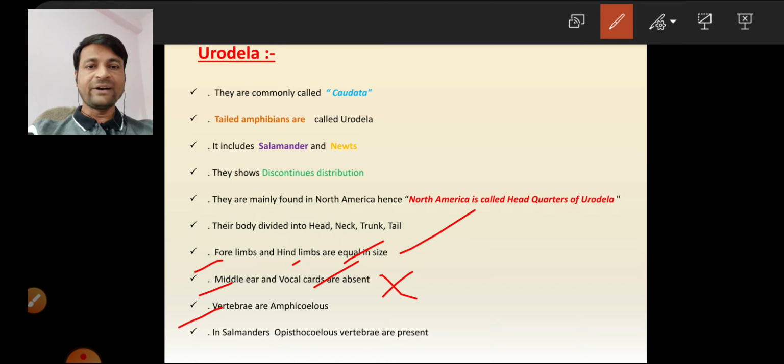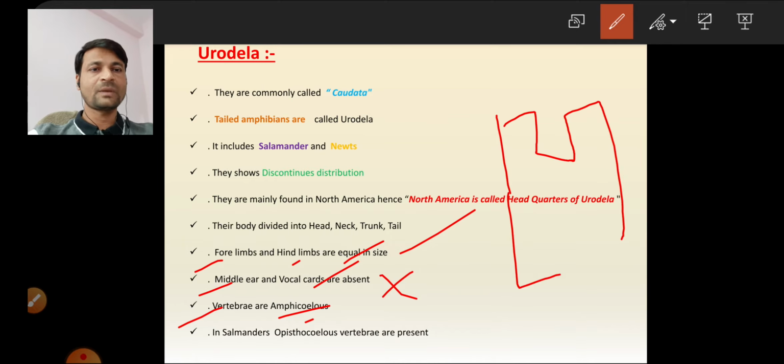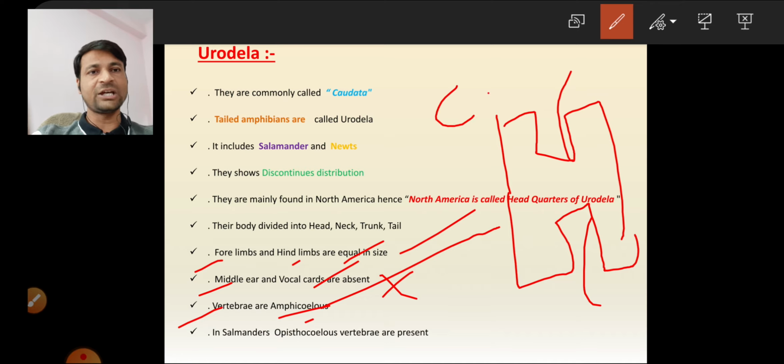Next, vertebrae are amphicoelous. Amphicoelous is a shape of the vertebrae. When the anterior and posterior sides of the vertebra are both concave, such a vertebra is called amphicoelous.